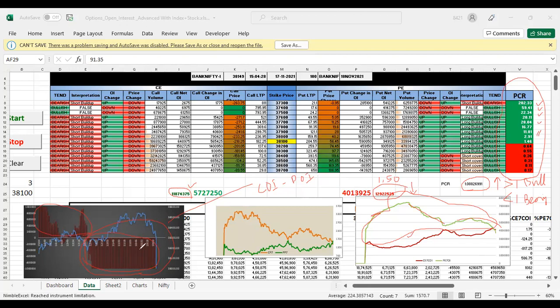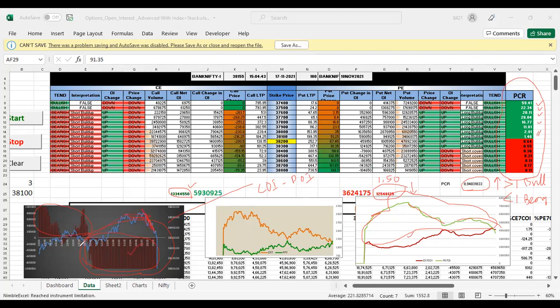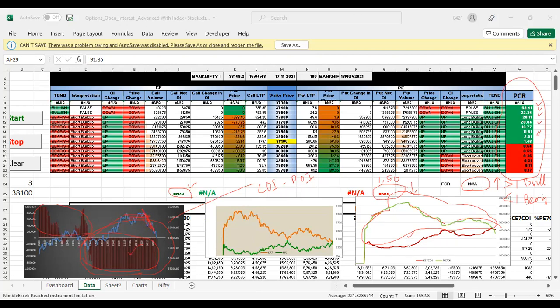Today morning the market was trying to move up. After moving some points, it was consolidating, and again it came down. Actually, the reason for this is, see here, I want to share another screen with you.